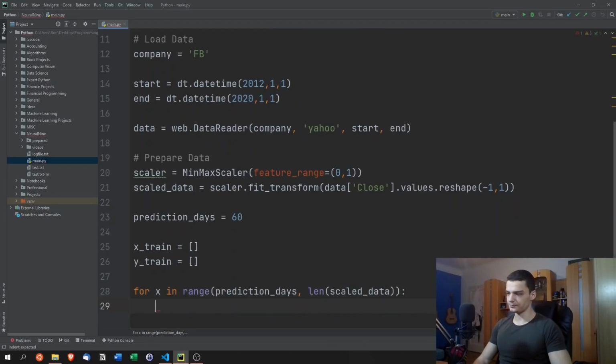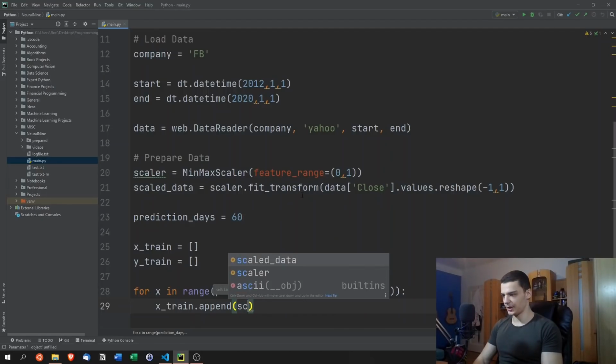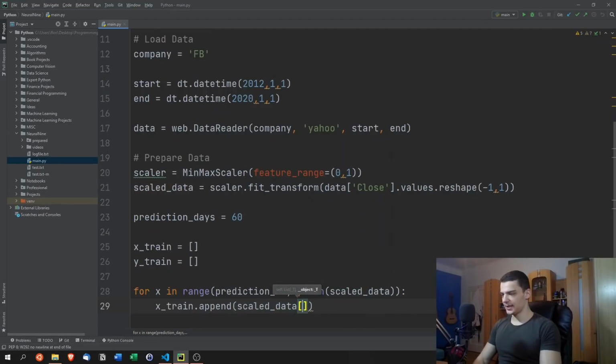Now, this is important, because we're now going to say x_train.append. We're going to add a value to x_train with each iteration. We're going to append 60 values, and then the next value as a training example. Because this is labeled data, we have the first 60 values that we already know, and then we also know the 61st value.